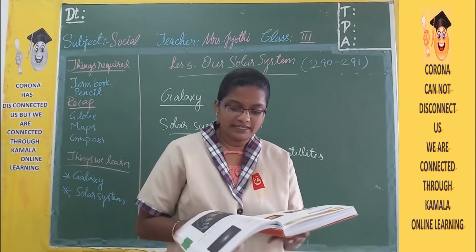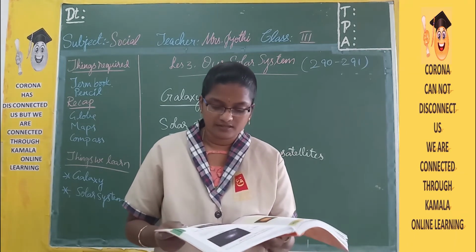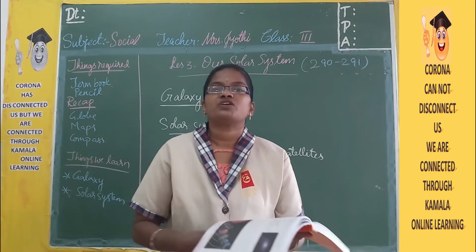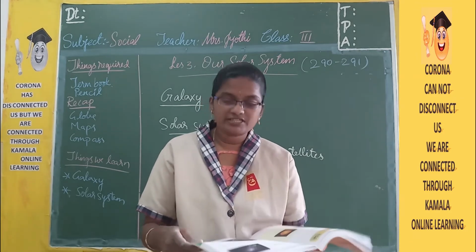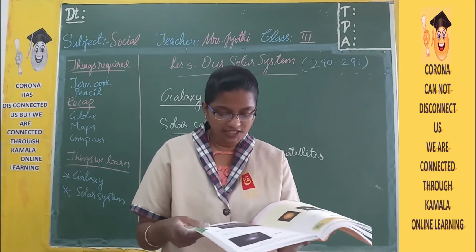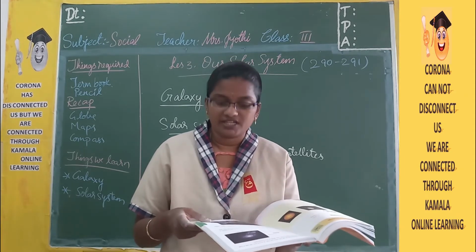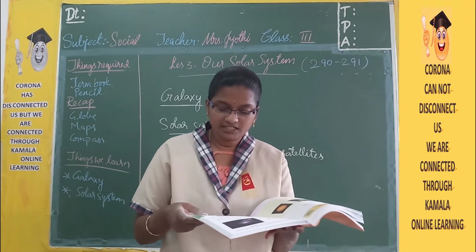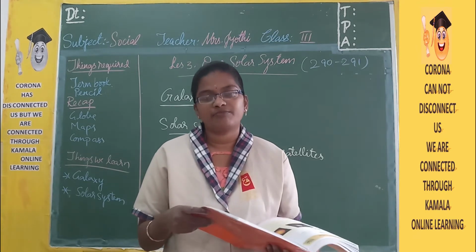So here are the 8 planets of the solar system. What are those 8 planets? The first one, which is very near to the Sun, is Mercury. Then the second one is Venus, then Earth, Mars, Jupiter, Saturn, Uranus and Neptune.